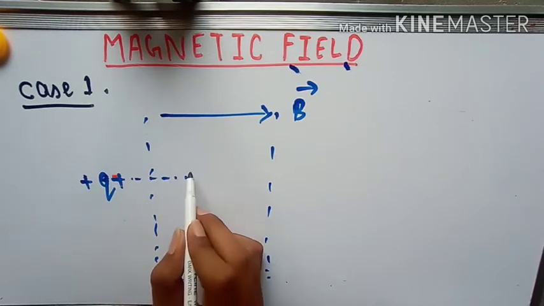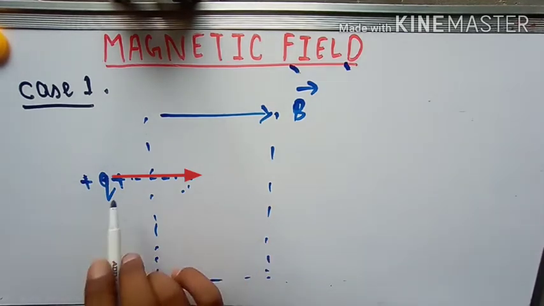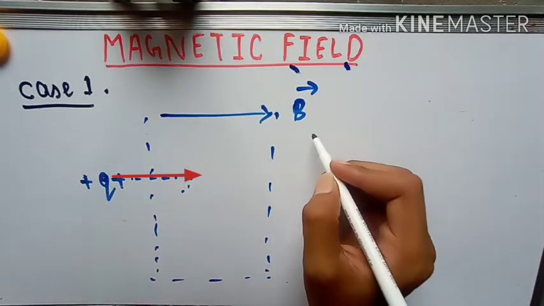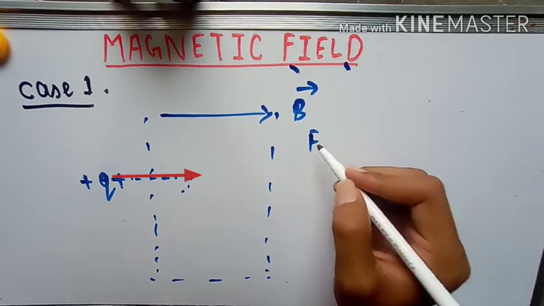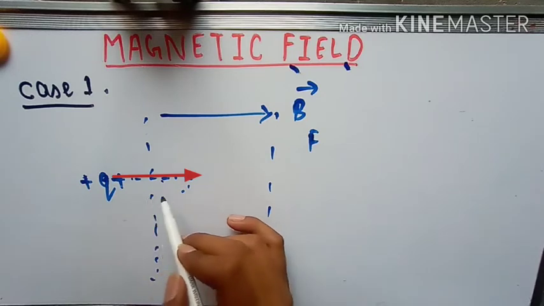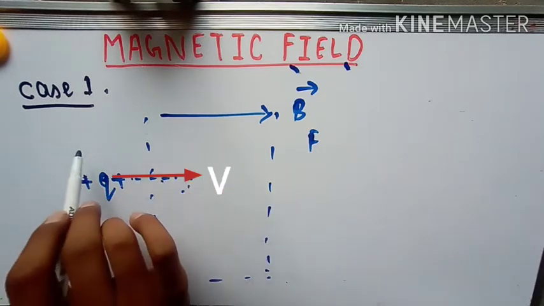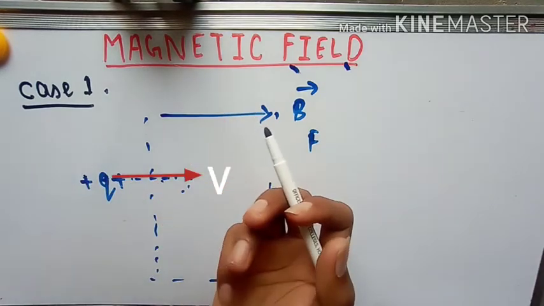So this charge will go like this. Now I want to check the force on this charge. For checking force, I will write its magnitude, because after calculating the magnitude we will use the Fleming left hand rule or the right hand curl rule for finding the direction.